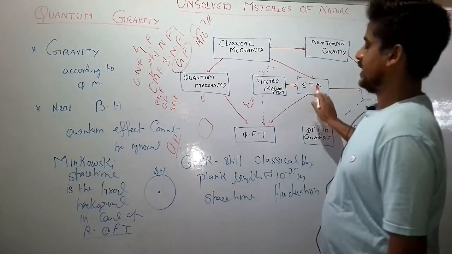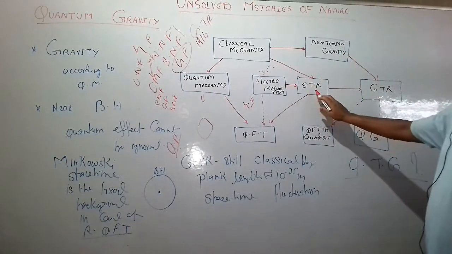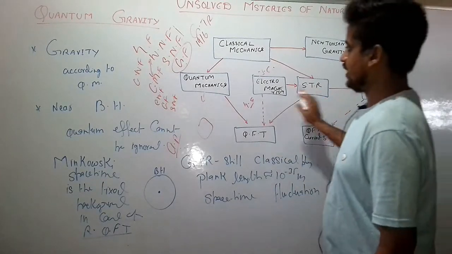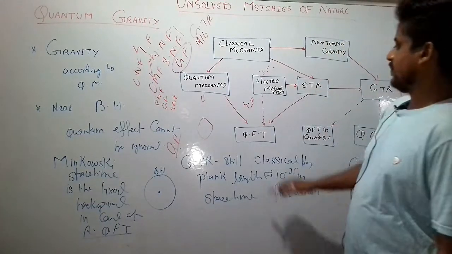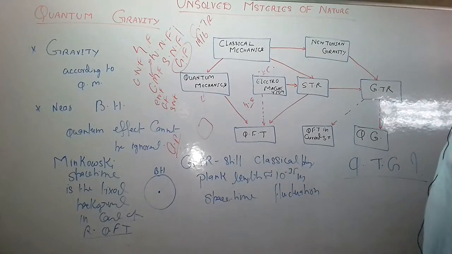Many scientists tried to combine the principles of special relativity and quantum mechanics, which gave birth to quantum field theory.